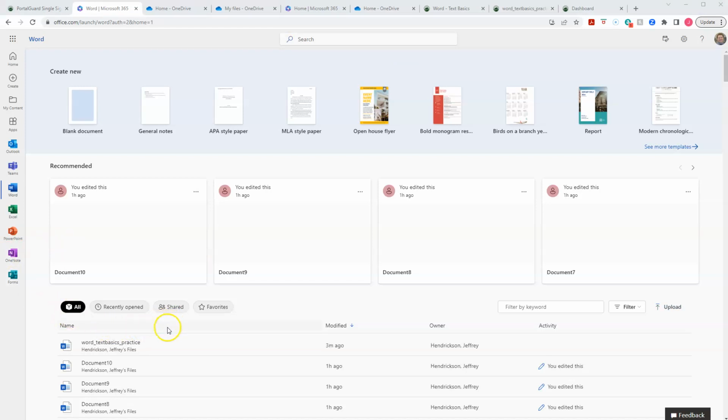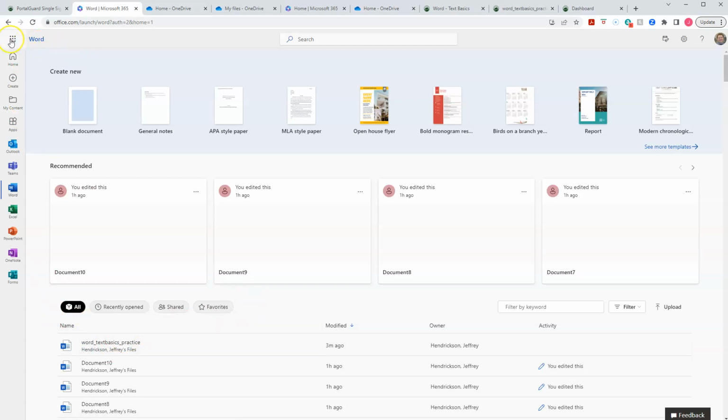So you'll see down here, here's the file that I uploaded. So Word, Text Basics Practice, that's the one that I uploaded, and it shows up on the screen. If it doesn't show up here, I want to show you how to get to it. You've clicked upload, it said it uploaded it, but you don't see it. Where did it go? So there are a couple ways of finding the file. So here we are under Word. Here's our recently used or whatever that you've got in here.